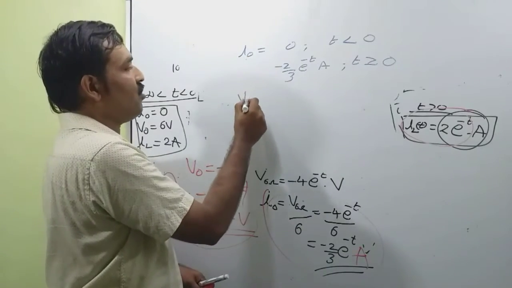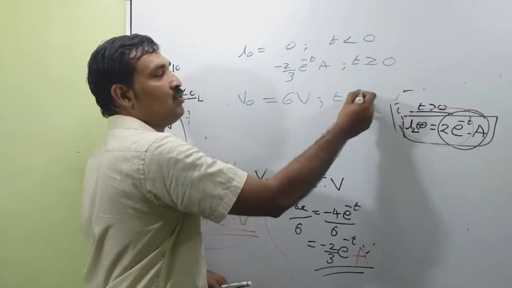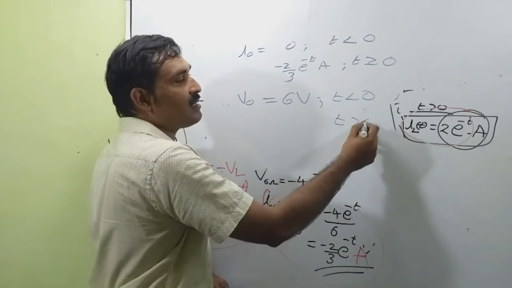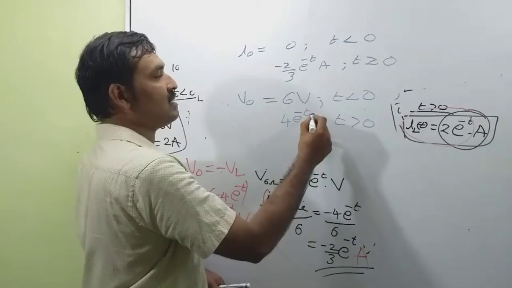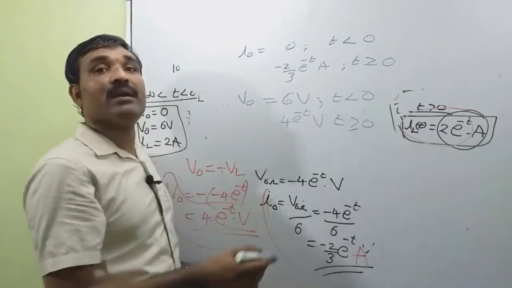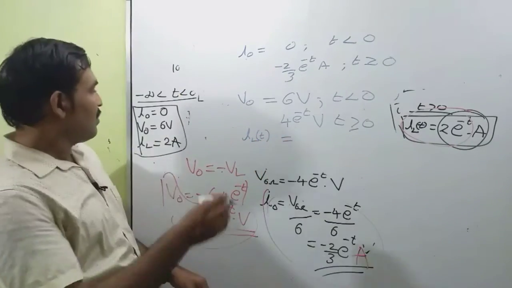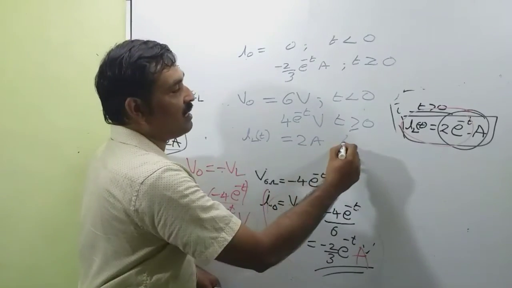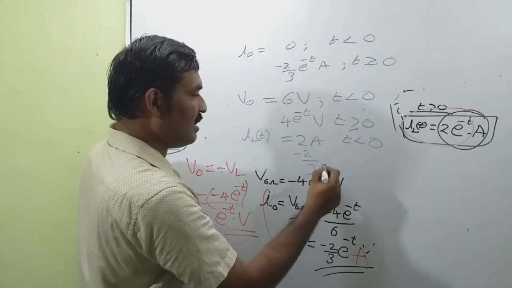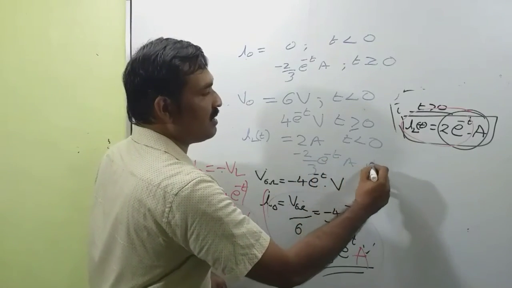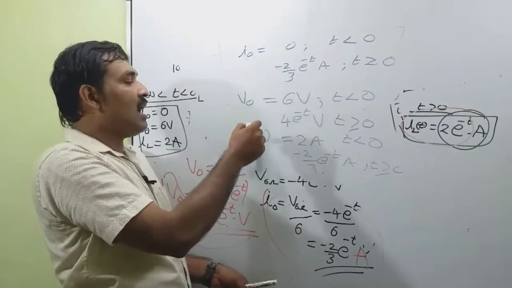Now the value of V naught is equal to 6 volt for t less than 0, and for t greater than 0, the value of V naught is equal to 4 e raised to minus t volt. This can be assumed for t greater than or equal to 0. And the value of IL, the current through the inductance, is equal to 2 ampere for t less than 0 and is equal to 2 e raised to minus t ampere for t greater than or equal to 0. So this is the complete value of I naught, V naught and IL of t.